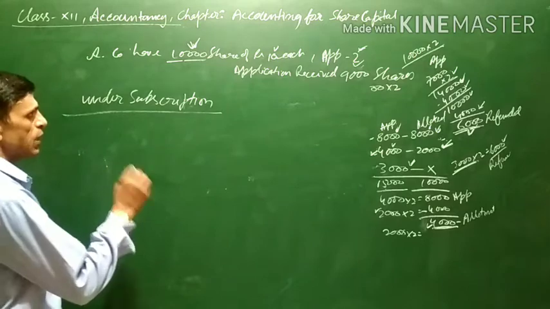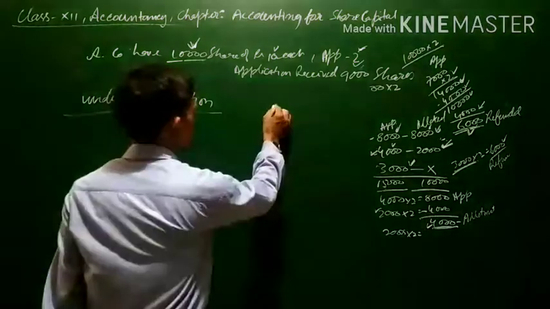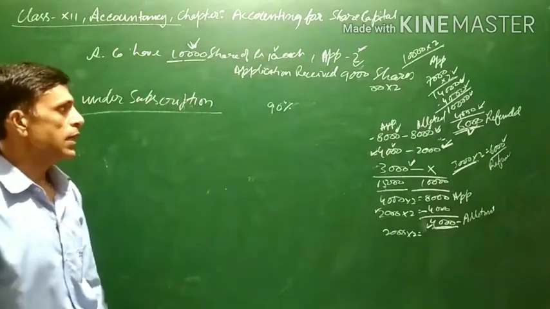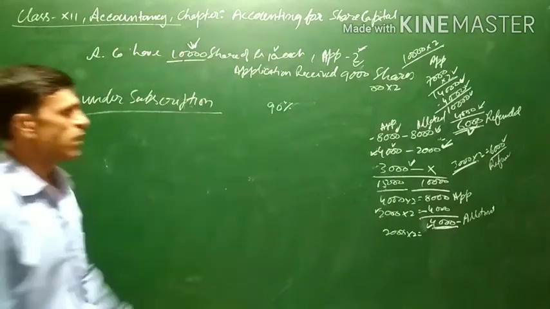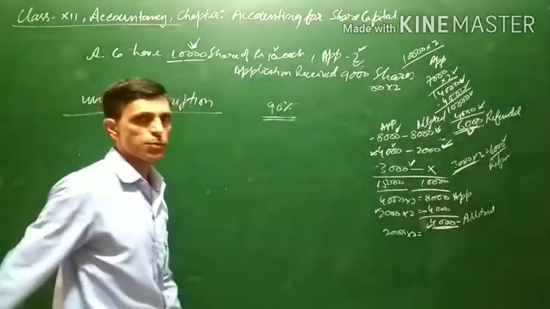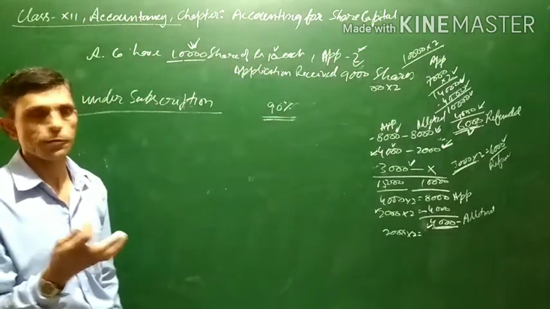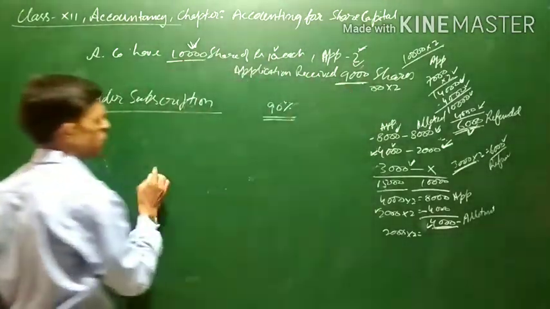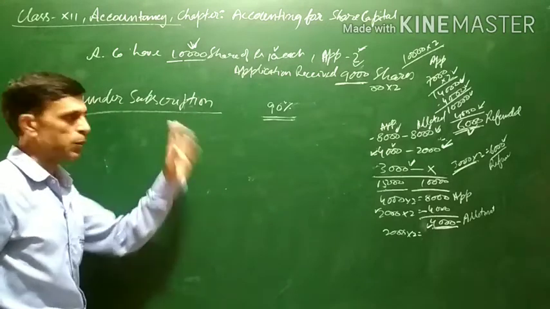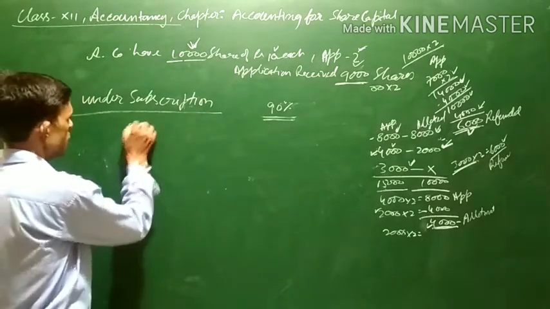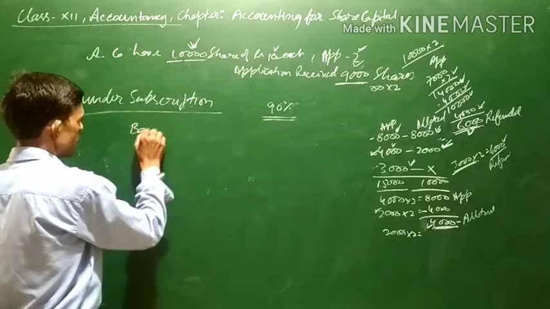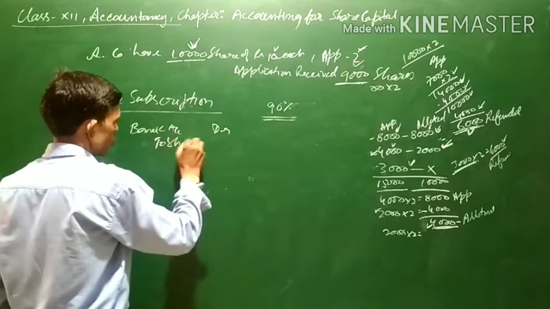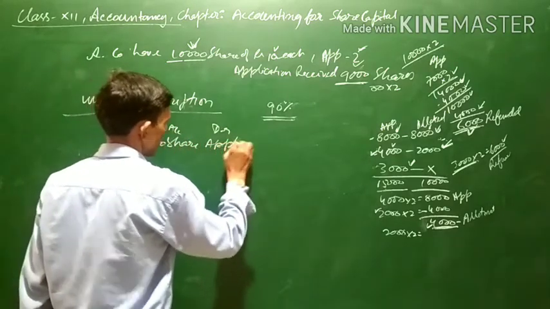Now in this case, what will happen? As we know that minimum subscription is 90%. Means when a company issues shares, 90% of the shares must be subscribed, means sold out. Here 90% of 10,000 is 9,000. So in this case, all the applications will be accepted and the company can go for allotment of shares, and the entry will be bank account debit to share application account.